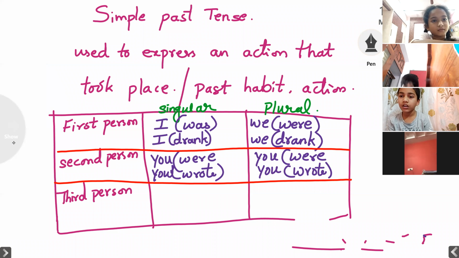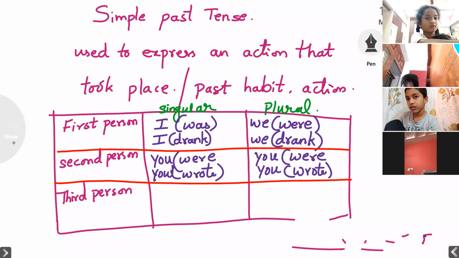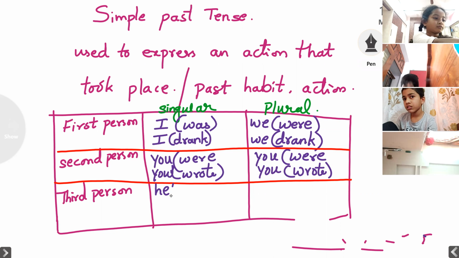Third person. Next one, third person, let us take he, she, it, they. What are the third person, children?